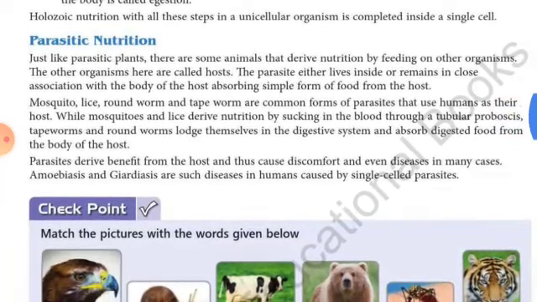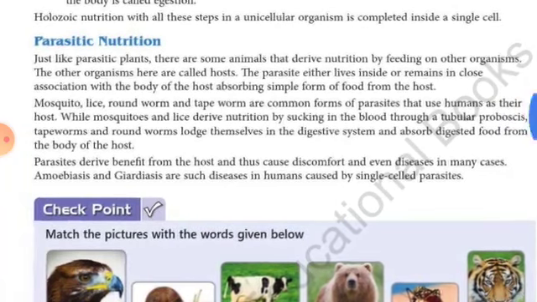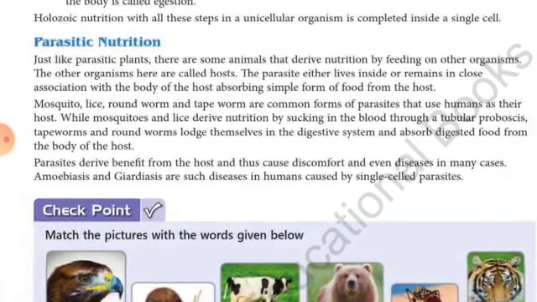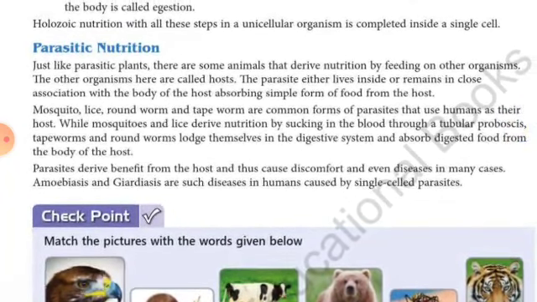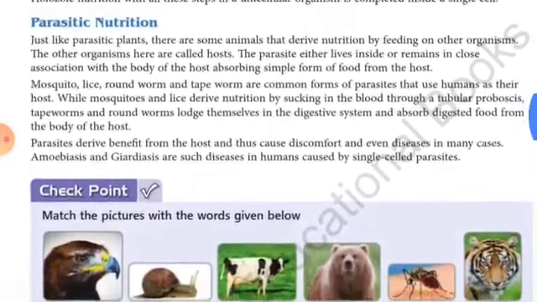Mosquito and lice derive nutrition by sucking blood through a tubular proboscis. Proboscis is a long sucking tube. Tapeworm and roundworm are worms which lodge themselves in the digestive system, and they absorb the digested food from the body of the host.